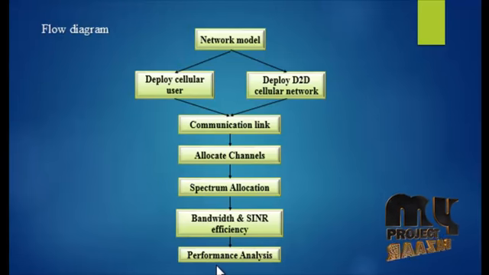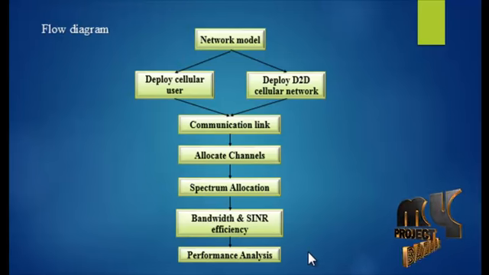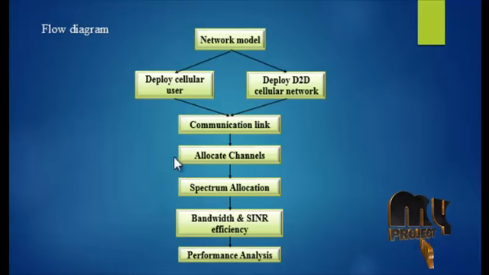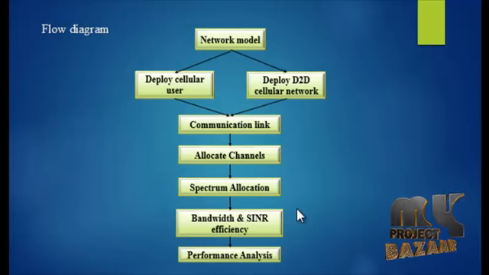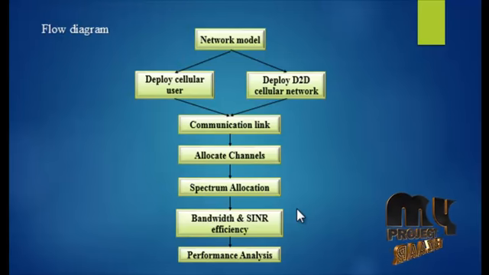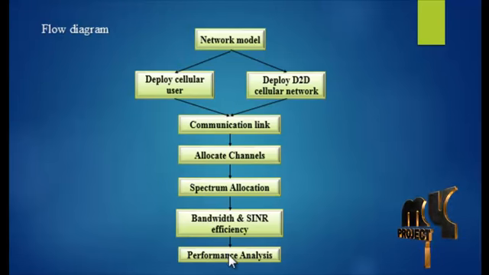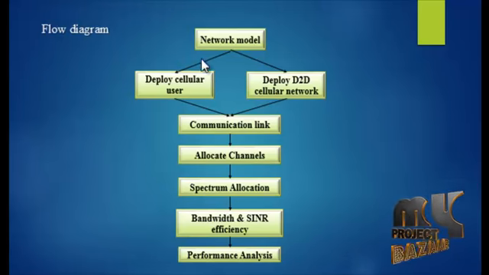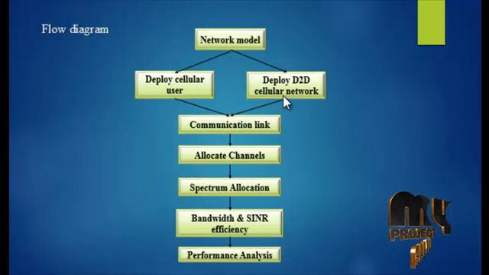Finally, we calculate the performance analysis. In the performance analysis, we calculate the average number of users, the outage probability and the BER of the estimation. We calculate this by using MATLAB software. In the paper, the simulation was done in OPNET, but in our process we use MATLAB. The performance analysis is done by calculating the outage probability. In the network model, we deploy the D2D, that is device-to-device communication, and cellular users.